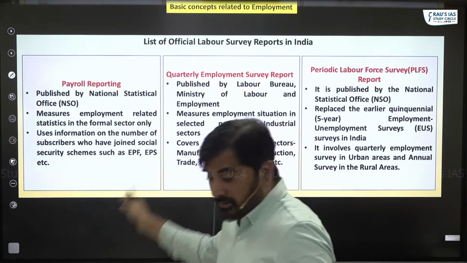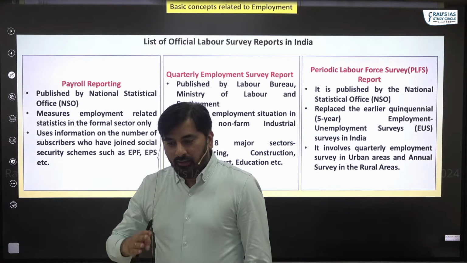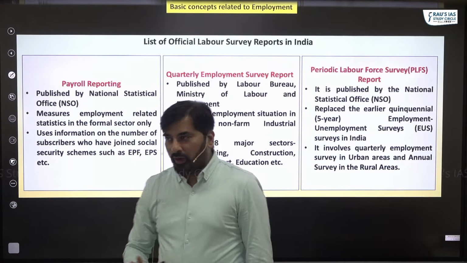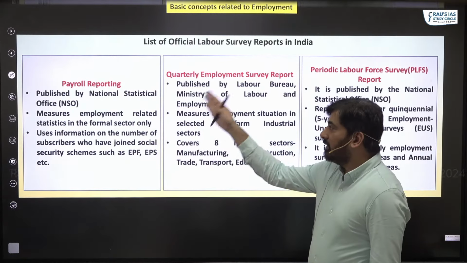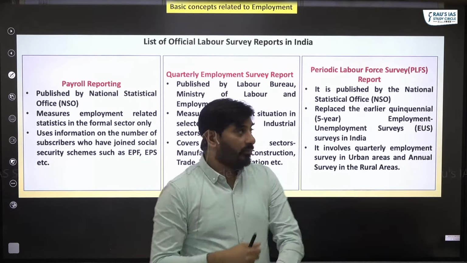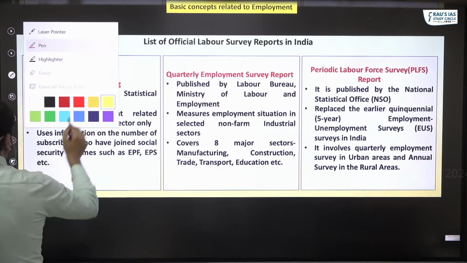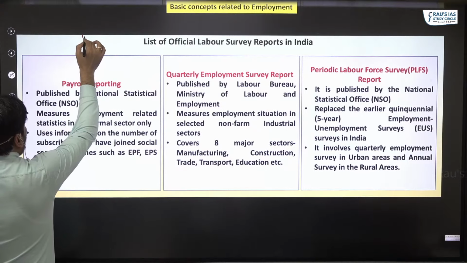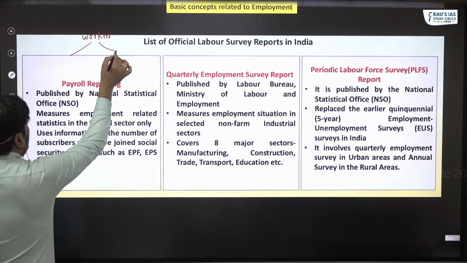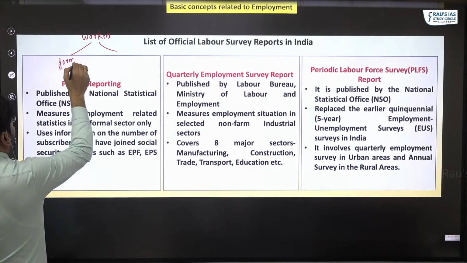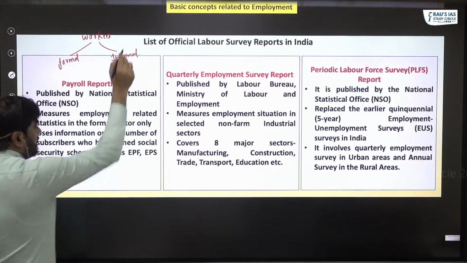Okay, there's this one about reports, then we'll look at the employment trends. To measure the level of employment and unemployment, there are 3 reports in India. First one is payroll reporting, quarterly employment survey, and periodic labor force survey. Okay, please pay attention. The workers in India are categorized into 2 types: formal workers and informal workers.